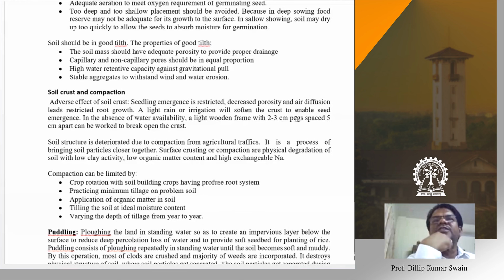And the soil chemical properties. Some soils have low organic matter content, and also high sodium content. Especially for salts, the sodium content is very high. That causes dispersion of soil particles and clogging of pore spaces, which causes a cementing layer if the soil has a high sodium content. So for those types of soils, to have good germination, we should give light irrigation after